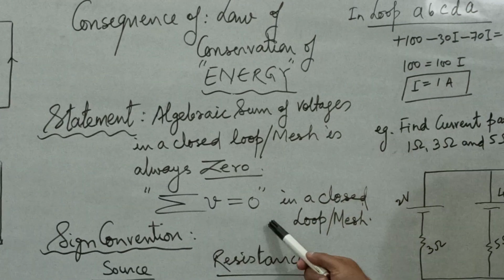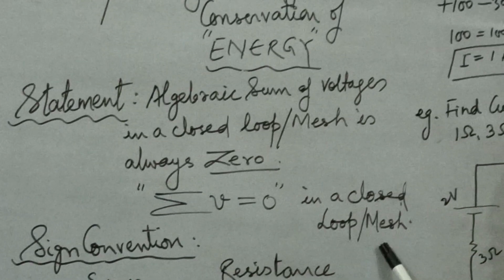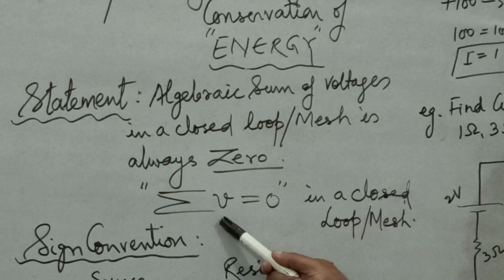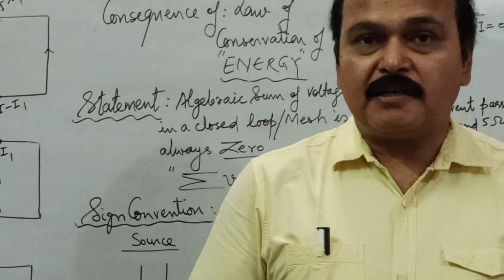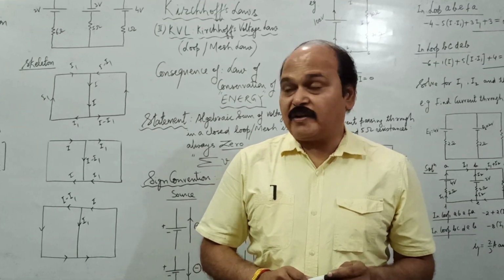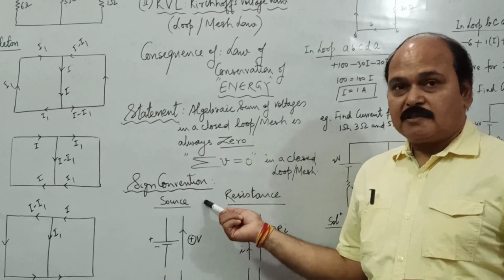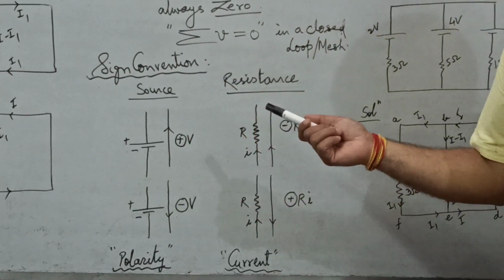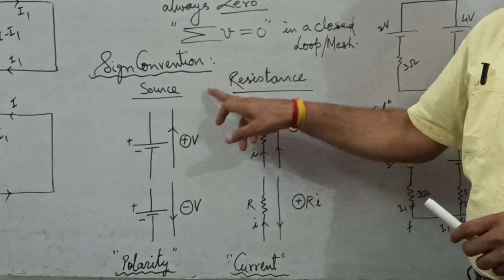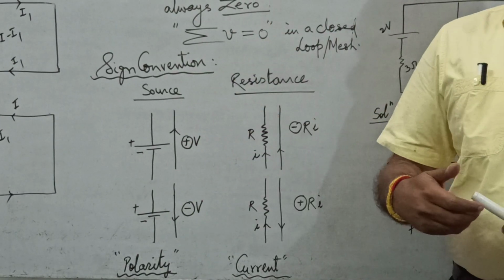Summation of V is equal to 0 in a closed loop or mesh. Algebraic sum of voltages simply means sum of voltages with their appropriate sign is 0. Well, for that we have sign convention. We have sign convention to decide the sign of various types of voltages, and we all know there are two types of voltages, potential differences.